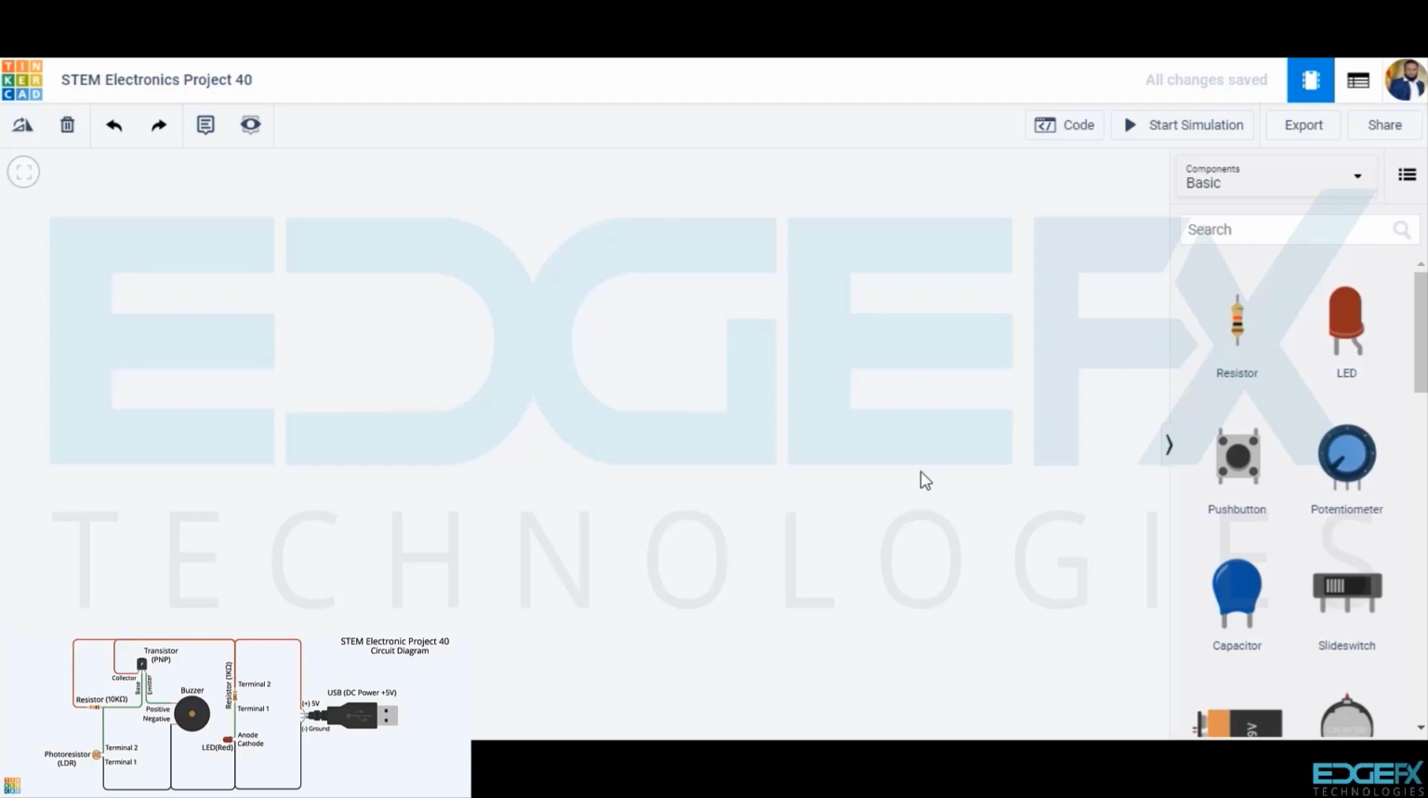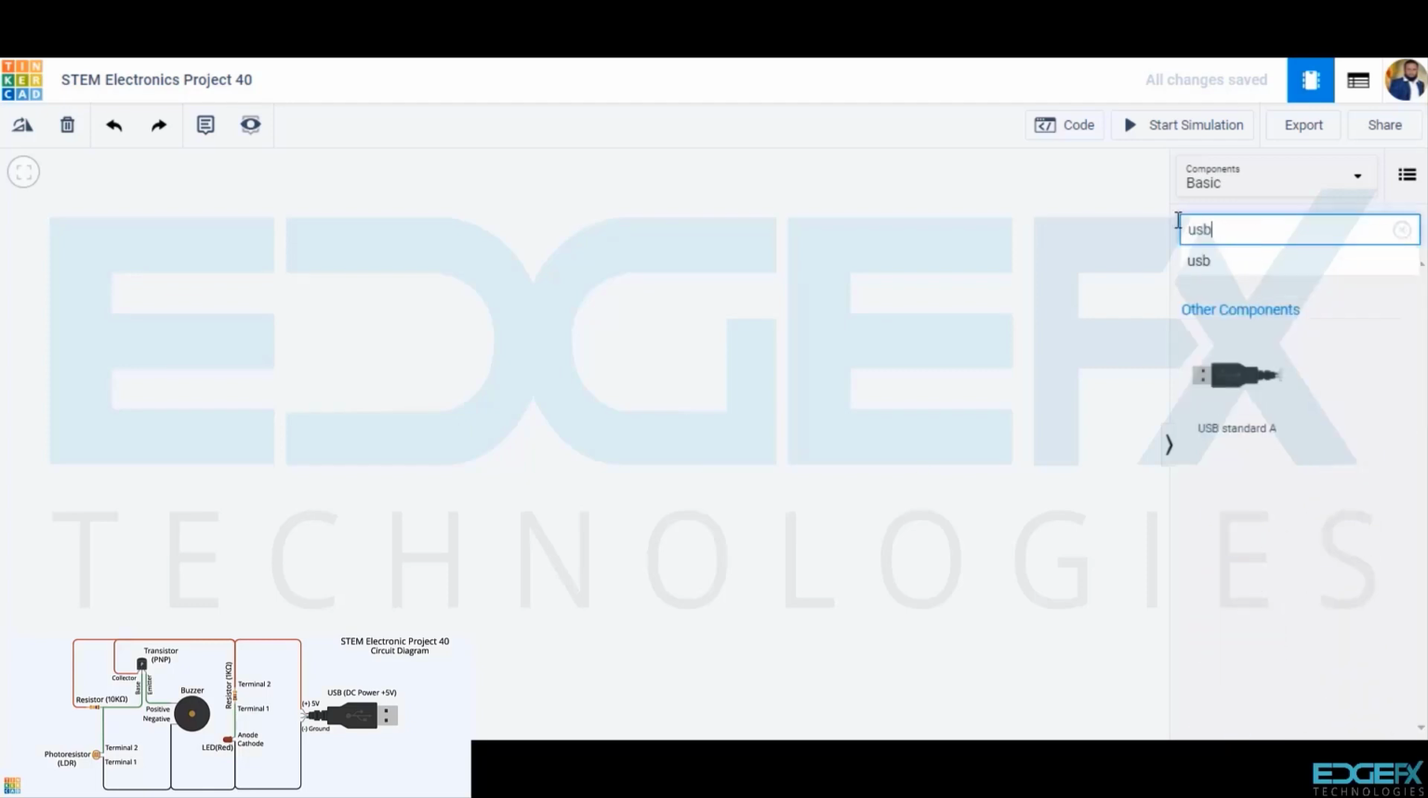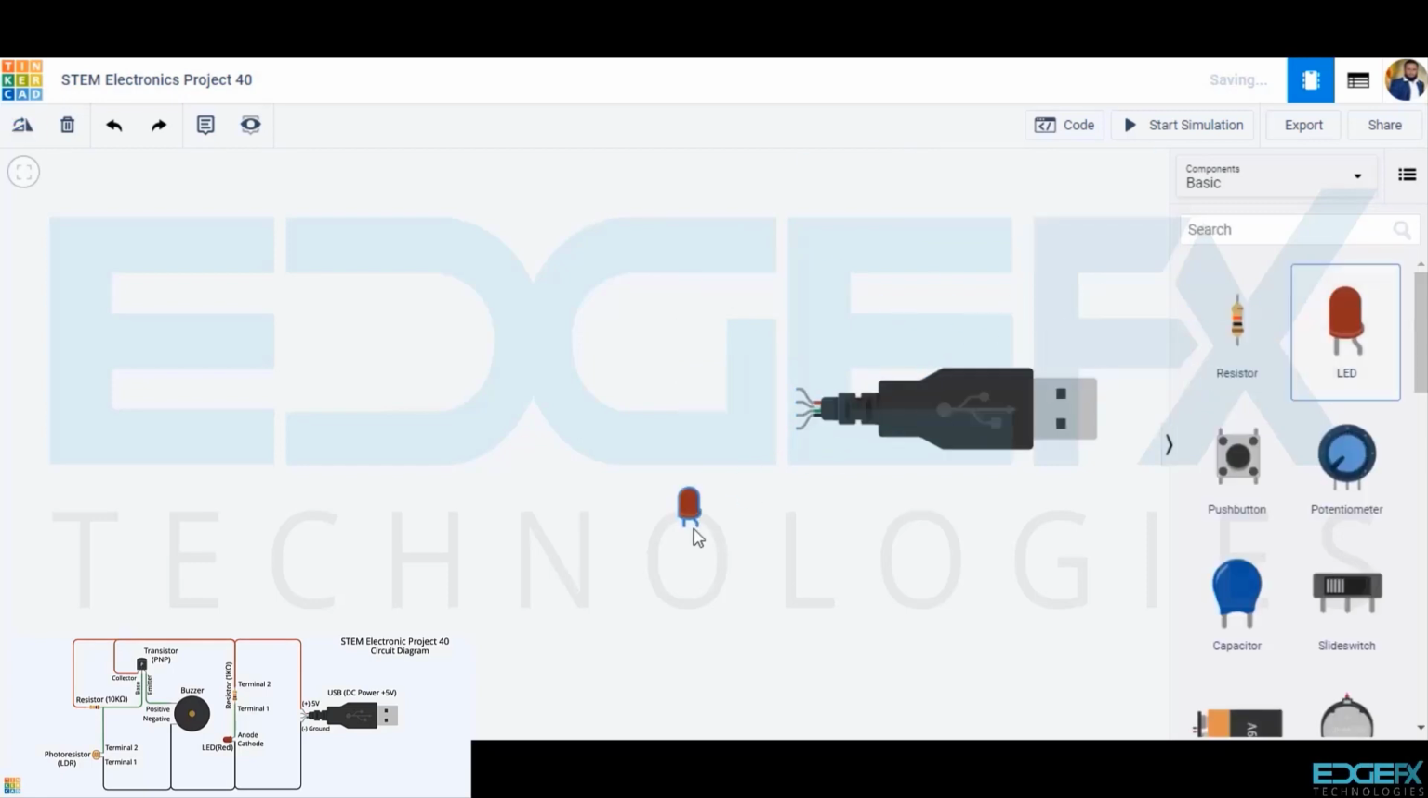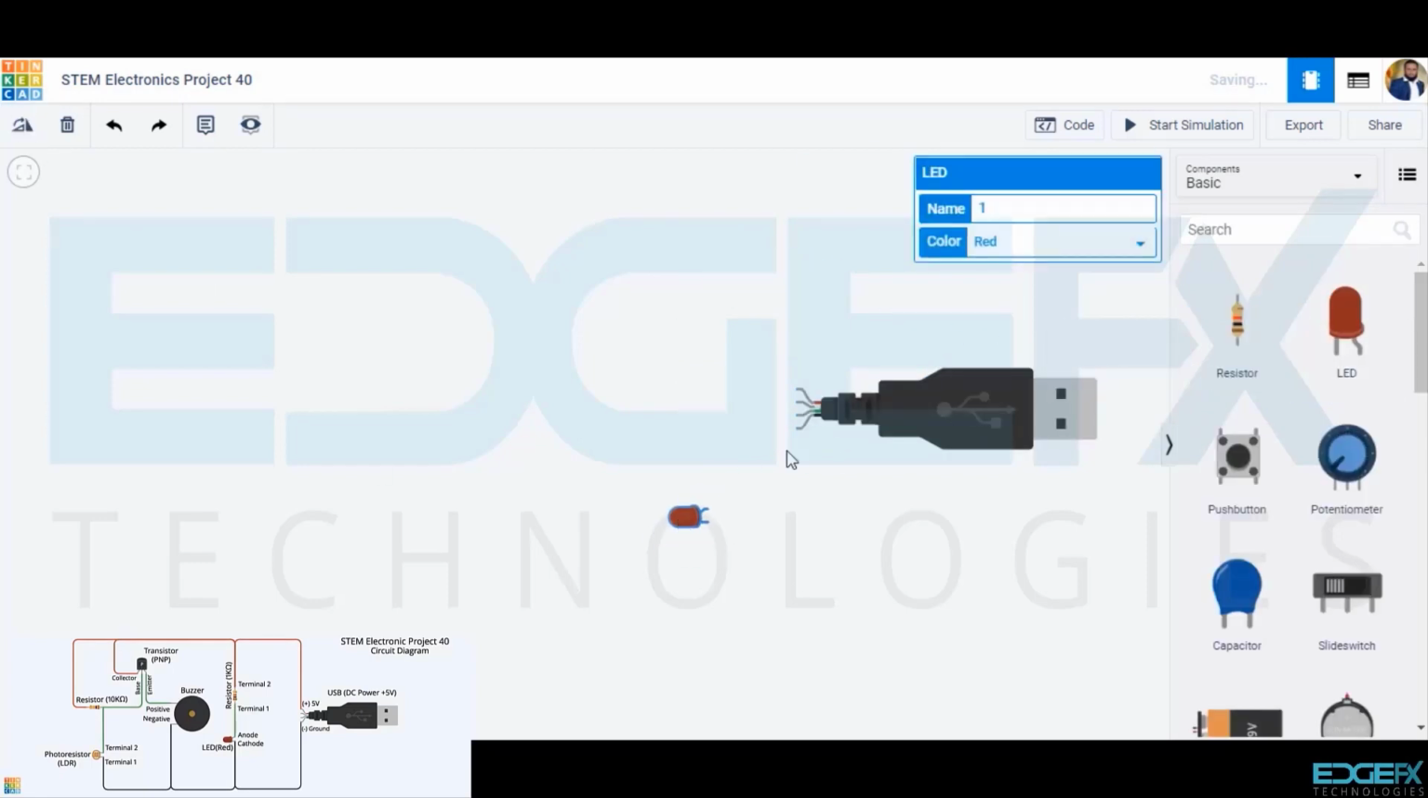We will first build the power supply circuit as seen earlier. Let's draw the components mentioned in the circuit diagram. So we will draw the USB standard A connector, LED, red, and resistor of value 1 kilo ohms.